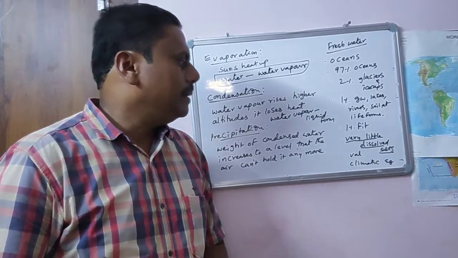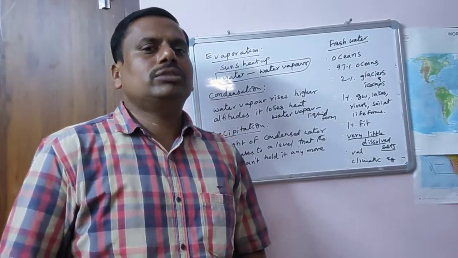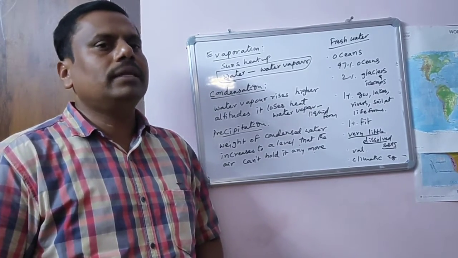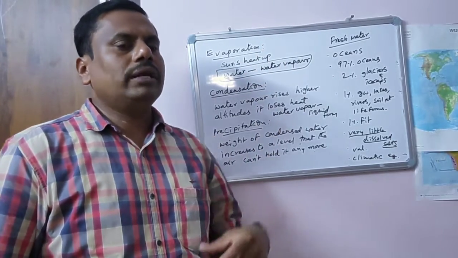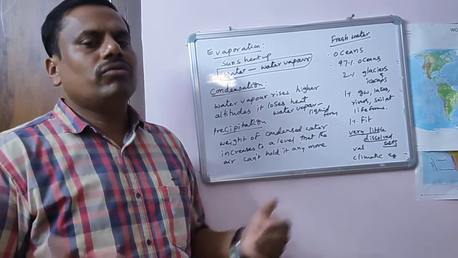That is very important. The volume of fresh water depends on different climatic conditions. For example, in any area, if you get more rain, more precipitation, that area may have more fresh water.